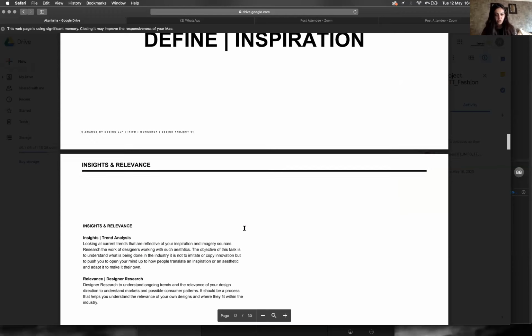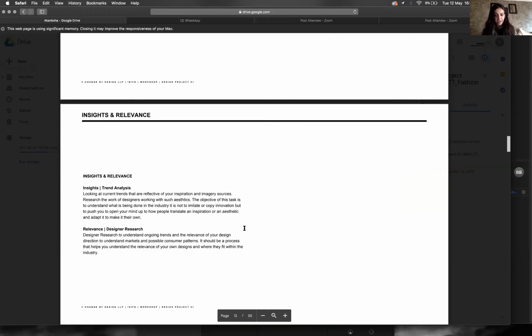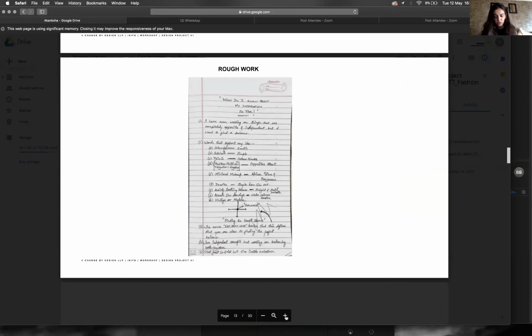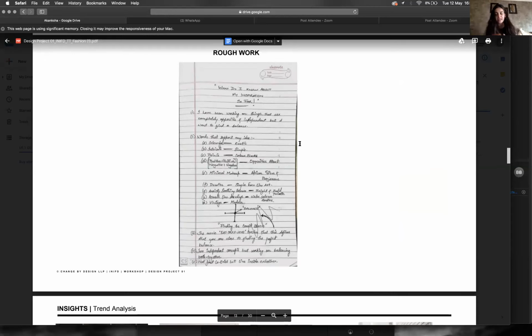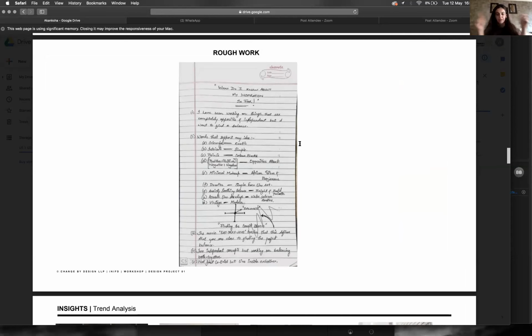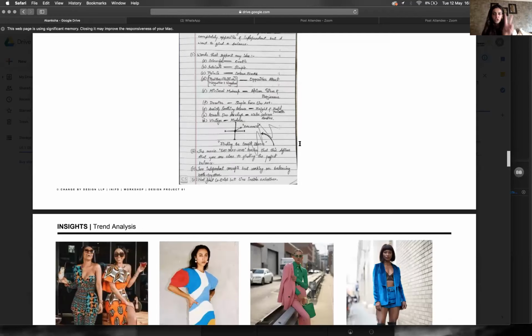So when she starts to define her inspiration, this is her rough work. And she's also written about how there are lots of things that she's looking at. Here she's working on things that are completely opposite, where nothing actually coincides, where everything is diametrically opposite from each other. So colorful, rustic, intricate, simple, prints, color blocks, minimal, makeup, African tribes. Then there are doodles, which are really intricate, with simple line art. Then there are anxious, soothing colors with bold pop colors. So everything that she's looking at is in contrast, okay?